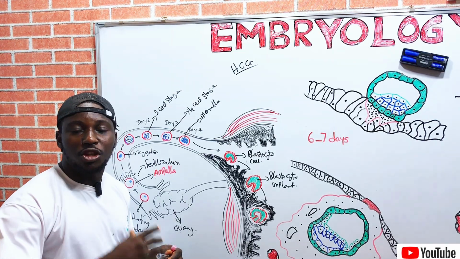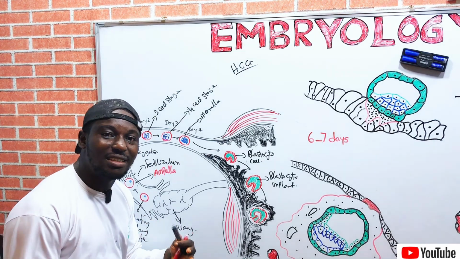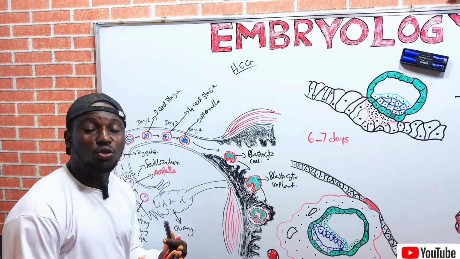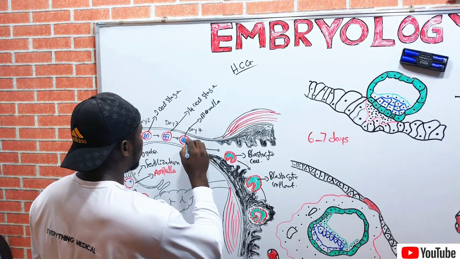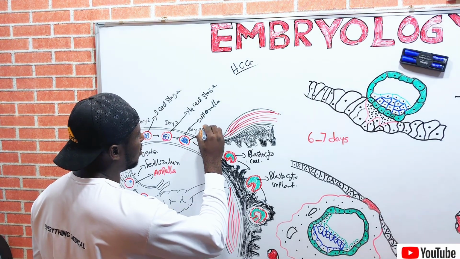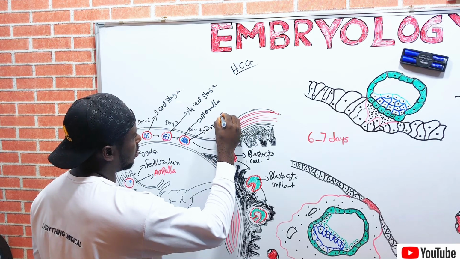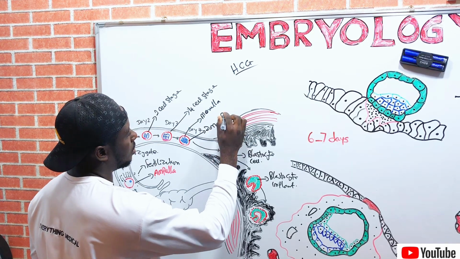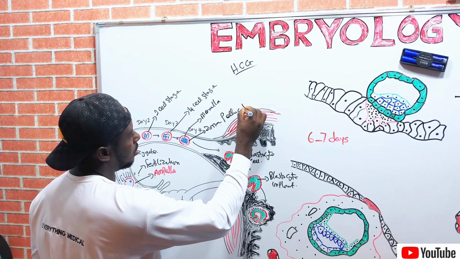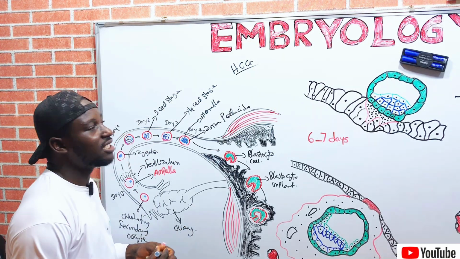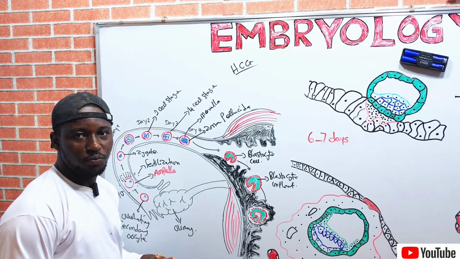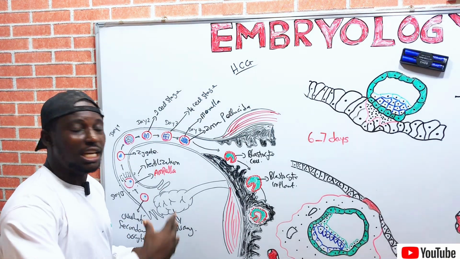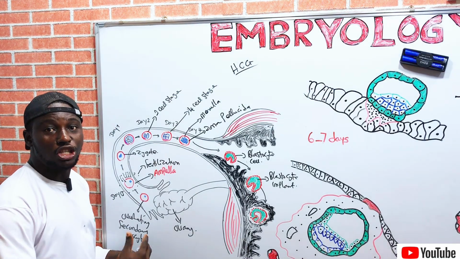That is called the zona pellucida. It guides the developing embryo jealously. So this is the zona pellucida, a glycoprotein coat that protects the embryo or the oocyte.